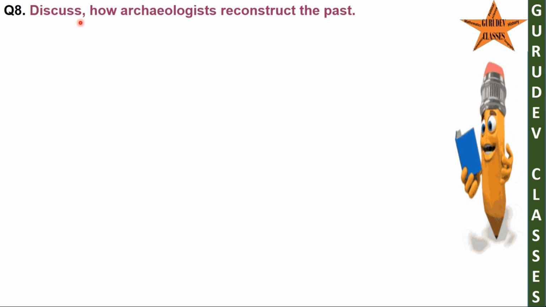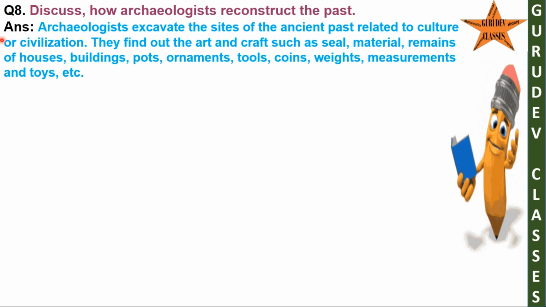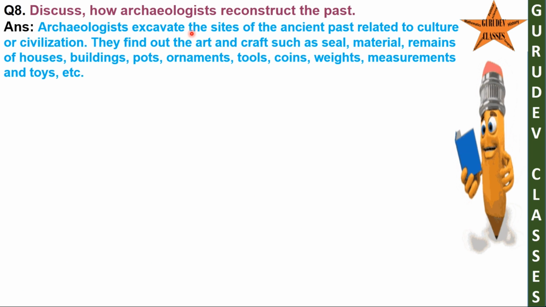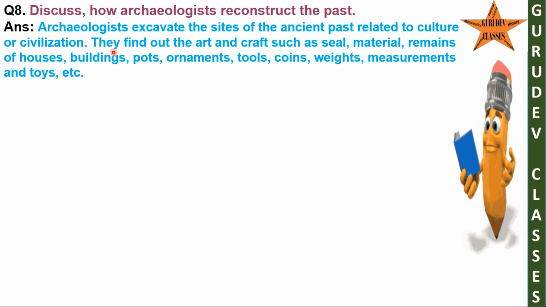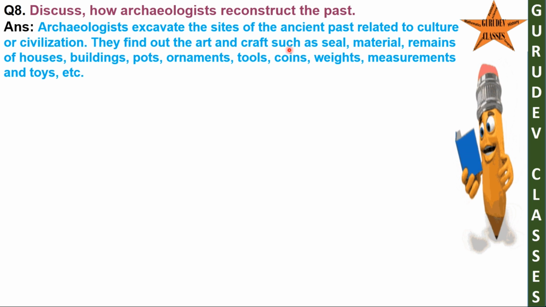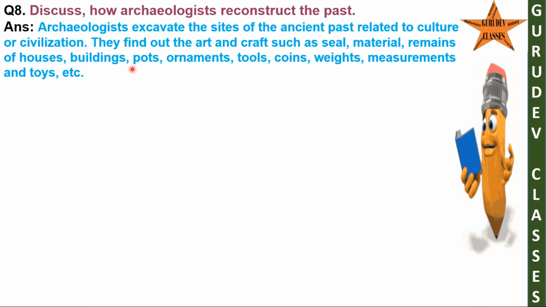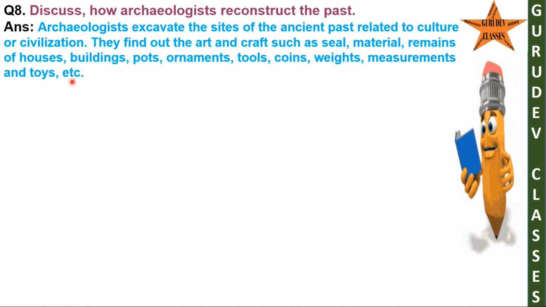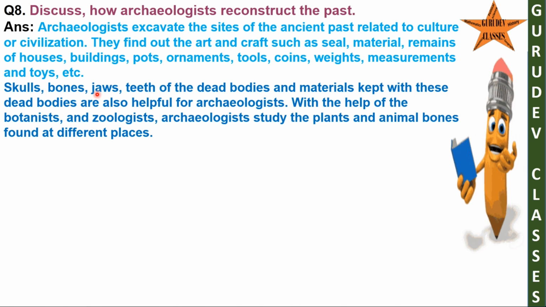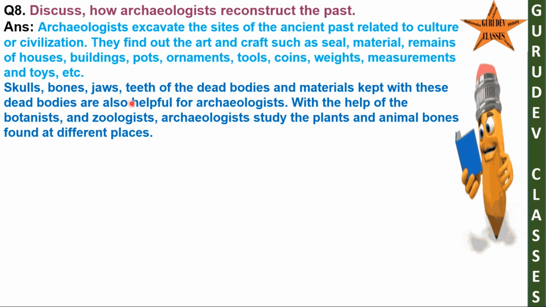Question 8. Discuss how archaeologists reconstruct the past. Answer. Archaeologists excavate the sites of the ancient past related to culture or civilization. They find out the art and craft such as seals, materials, remains of houses, buildings, pots, ornaments, tools, coins, weights, measurements and toys, etc. Skulls, bones, jaws, teeth of the dead bodies and materials kept with these dead bodies are